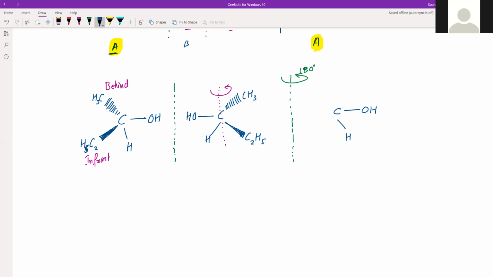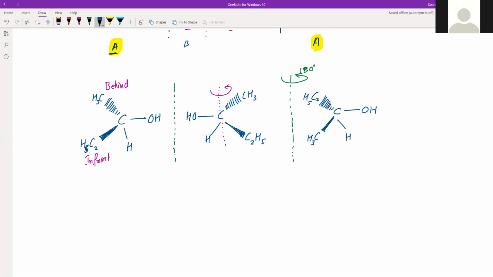So now C2H5 will actually go to the back of the screen, and the CH3 will come to the front.